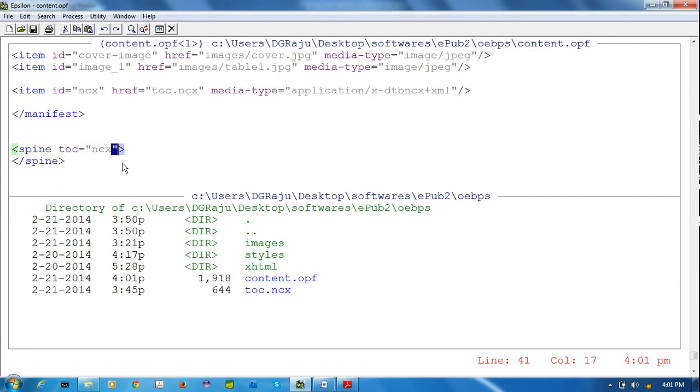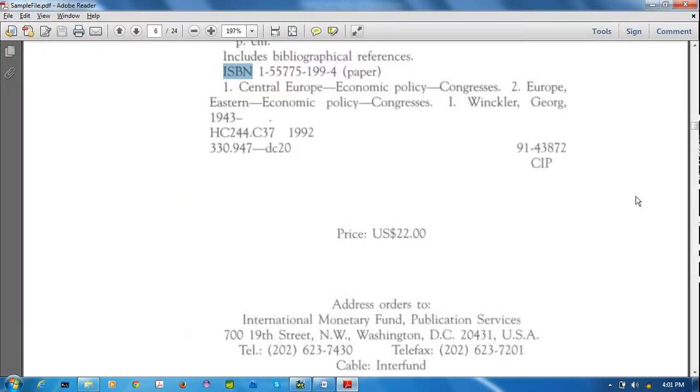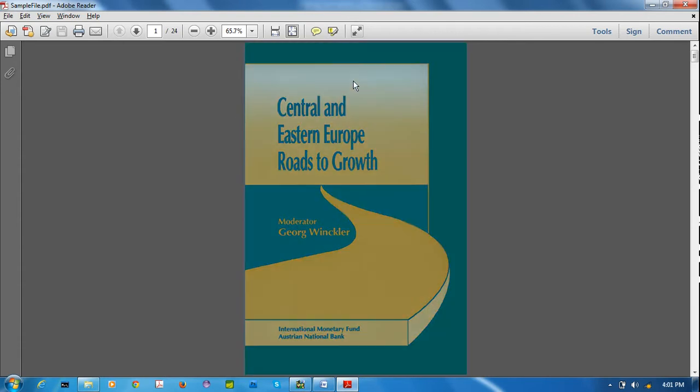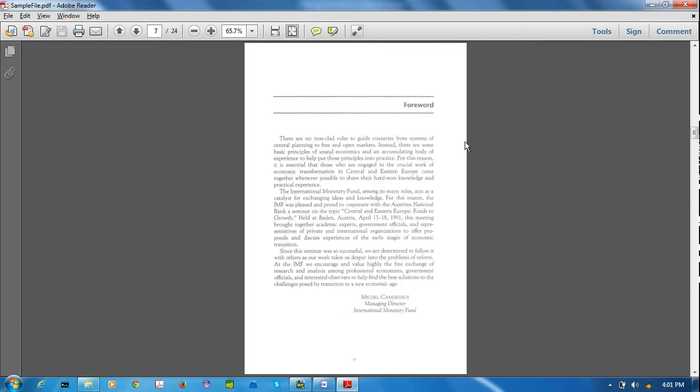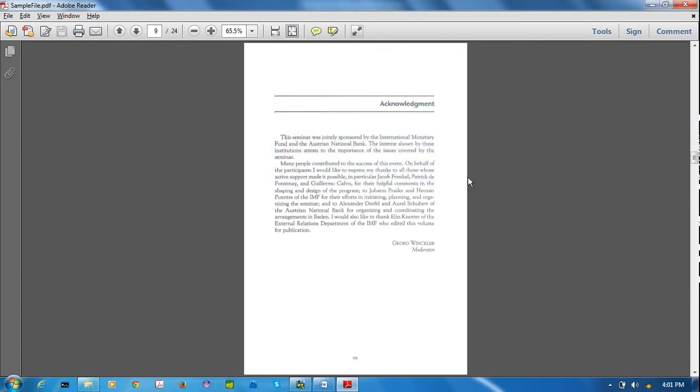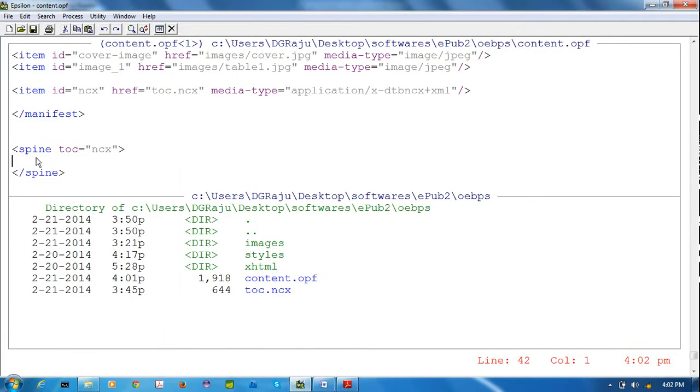Next, spine. Spine means which order book should be. Suppose first I want cover image, next I want half title, next I want title, next I want forward, next I want acknowledge. So this is the order of the PDF. Now, the same like XHTML files also give the same order with the ID, with item ref, ID replace. And closing it.